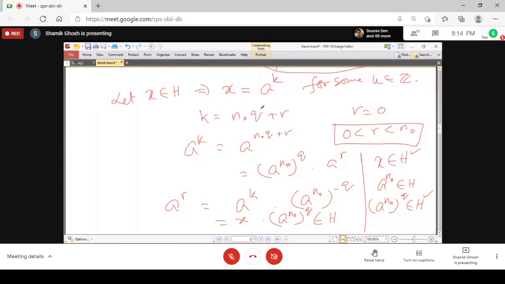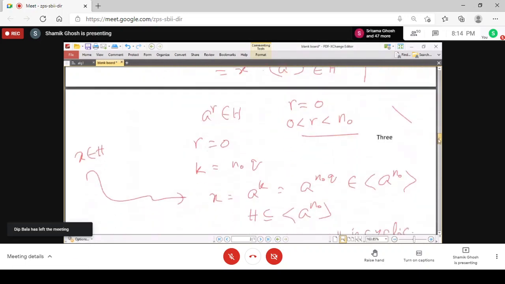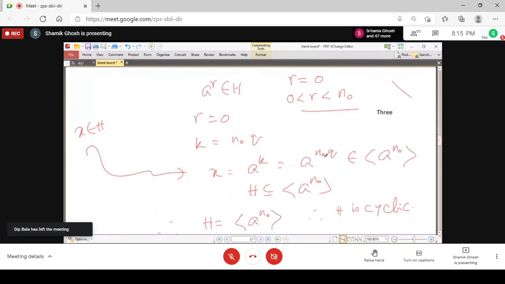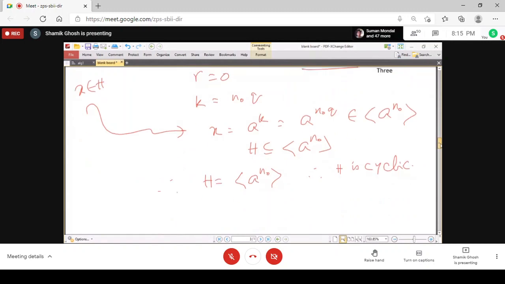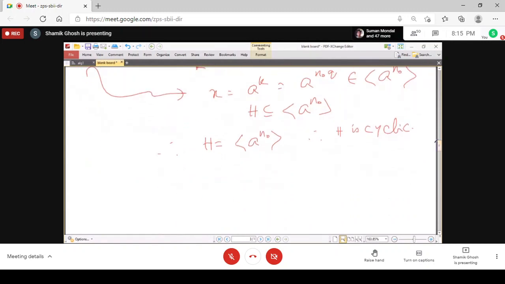So k equals n naught q, and so x equals a to the power n naught to the power something, and so H is a subset of this, and so H is actually equal to this. So every subgroup of a cyclic group is cyclic.